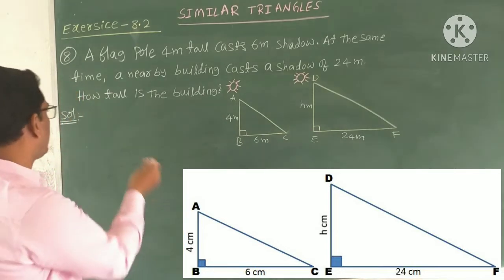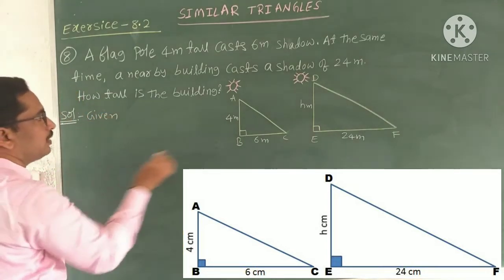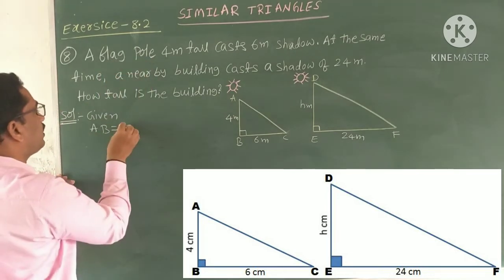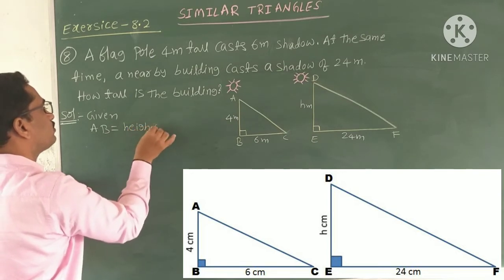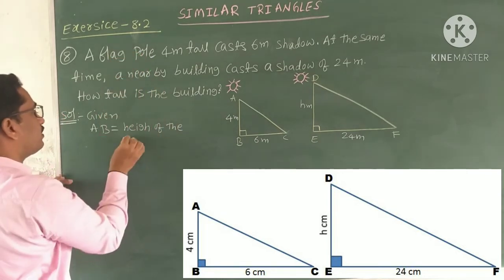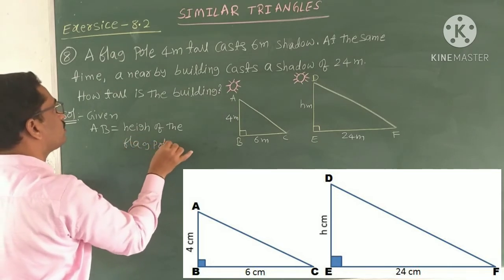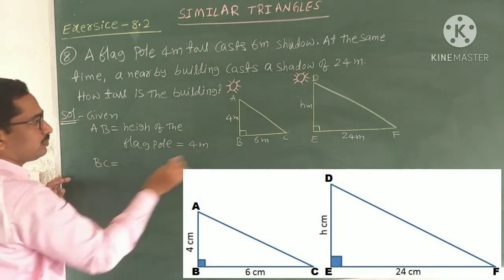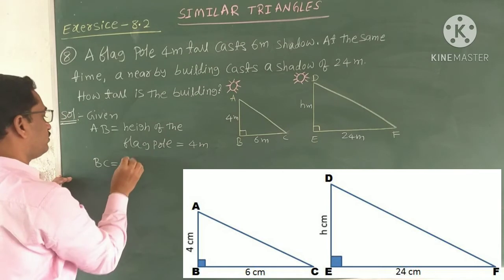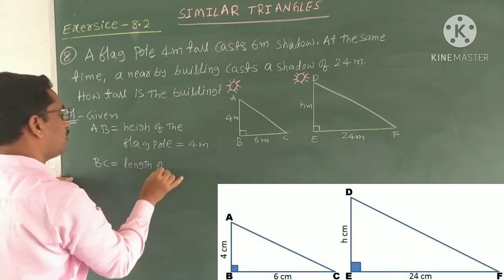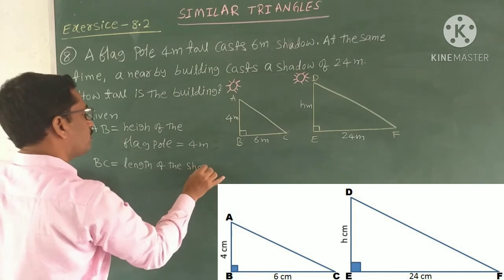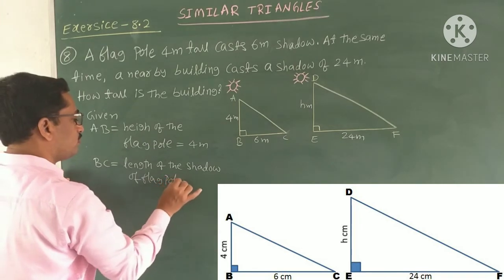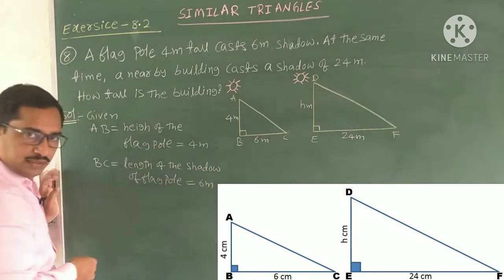See, write the given data. The first one given: AB equal to the height of the flagpole is equal to 4 meters. Next, BC equal to the length of the shadow of the flagpole, so it is equal to 6 meters.